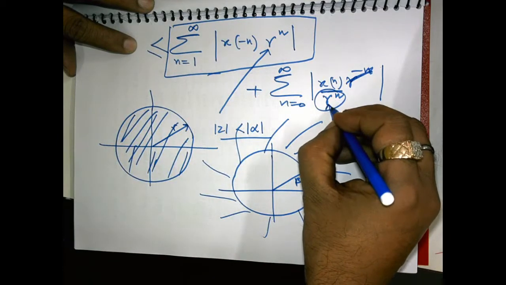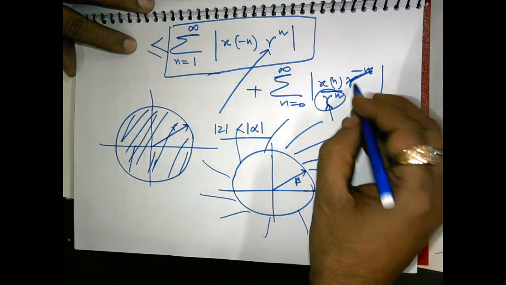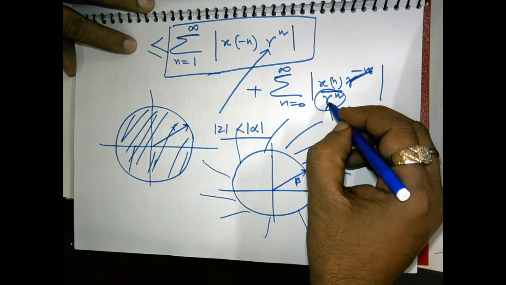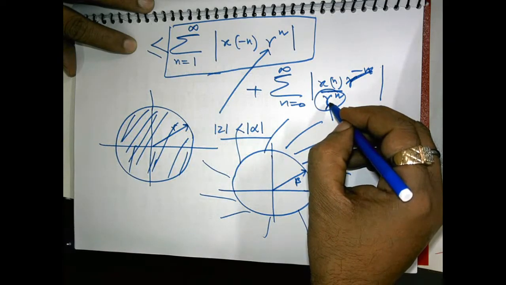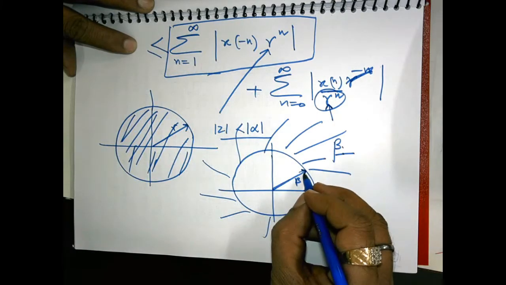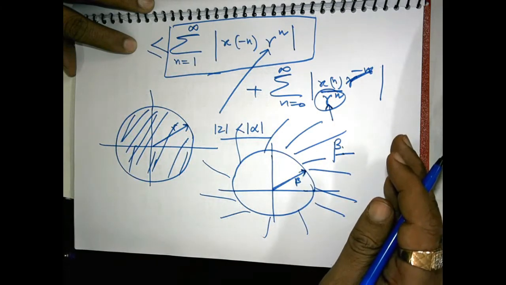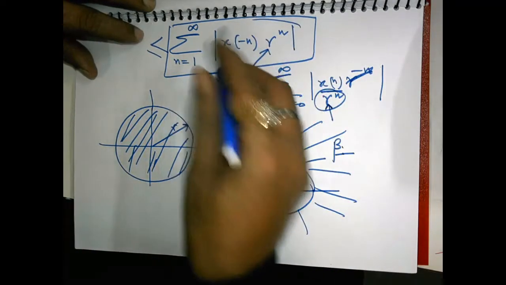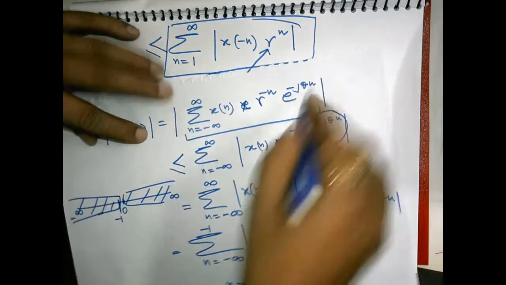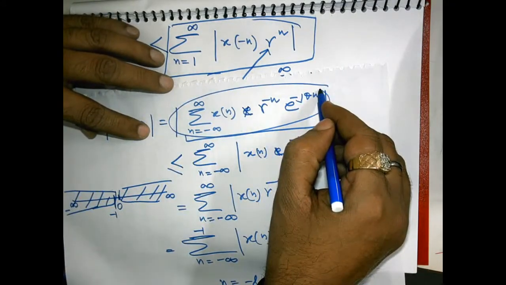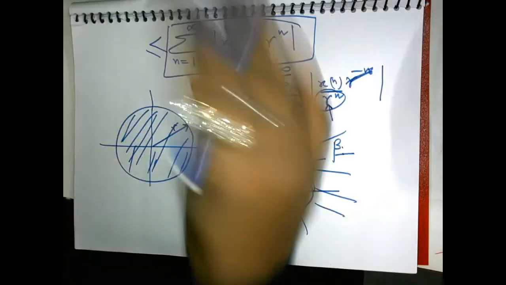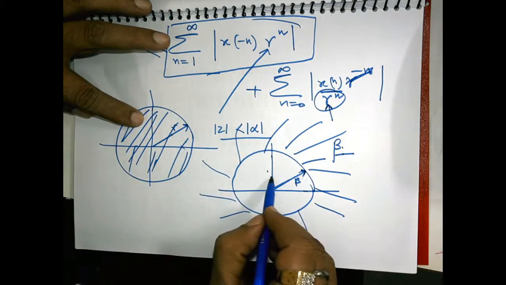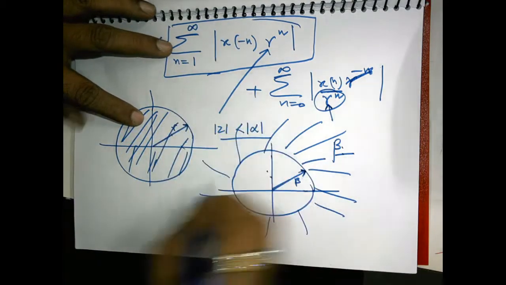Selecting this value to be minimum is harmful for the convergence of this series. We select this value to be maximum, and among those there should be some minimum above which all the values contribute to the convergence of this series. Now if the whole series has to converge, there should be some common region between this and this. There should be some agreement between them. And what is that agreement?